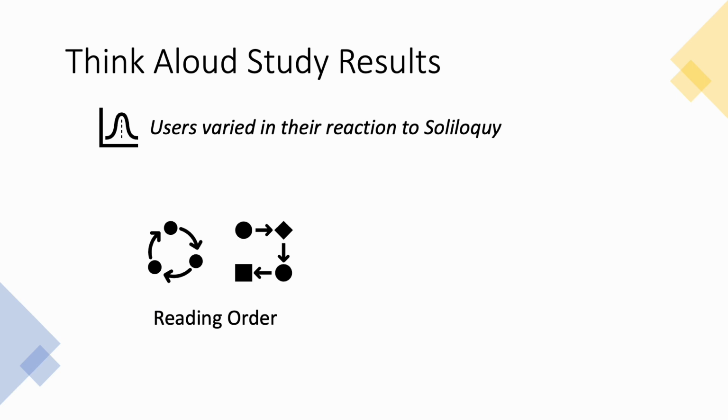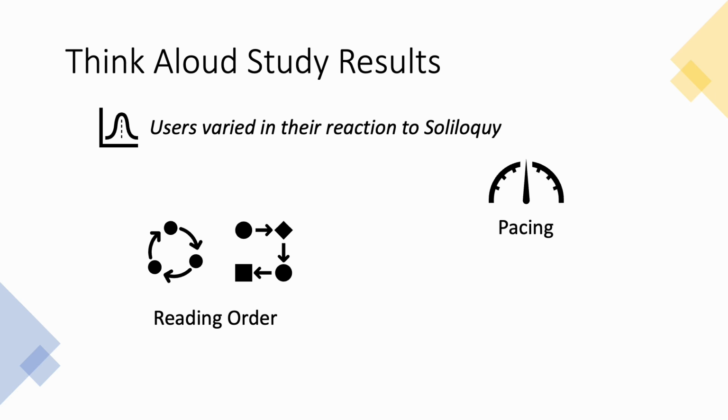One of the more notable findings of our Think-Aloud study was how users varied in their reaction to soliloquy. When using the interface, participants read thoughts as they come up in the poem. For some, this helped them process ideas one at a time, whereas others felt the thoughts interfered with their reading and thinking process. Similarly, users responded differently to the pacing of soliloquy.